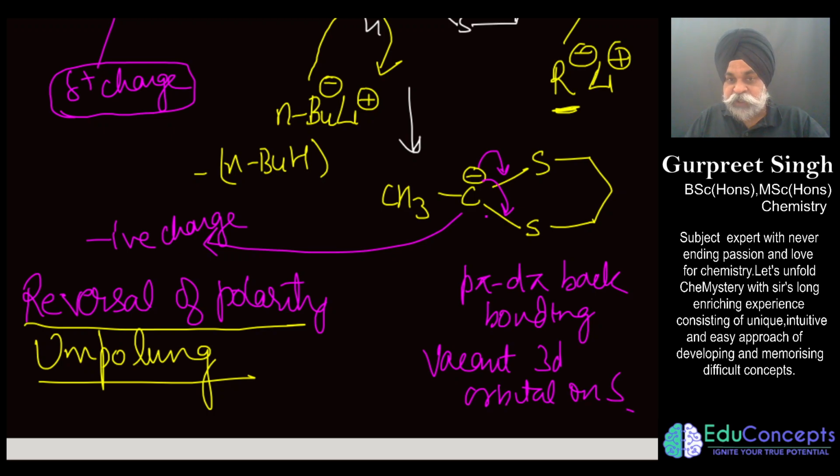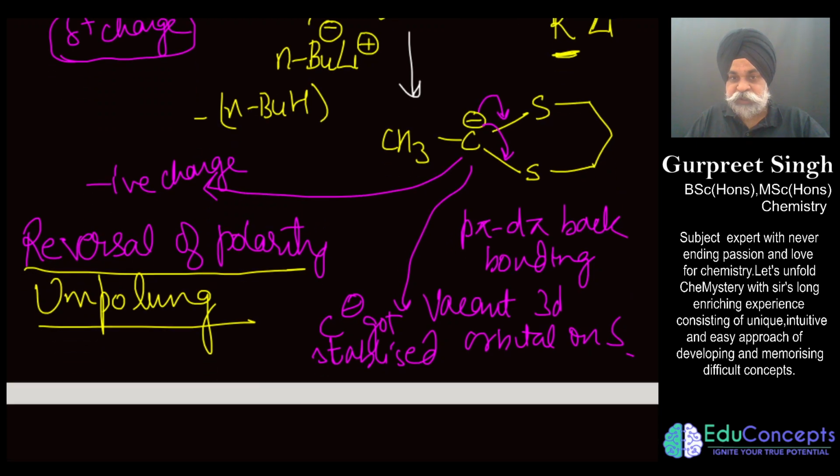So this carbanion got stabilized by back bonding. The negative charge got dispersed on both the sulfurs. As a consequence, this has become stable.